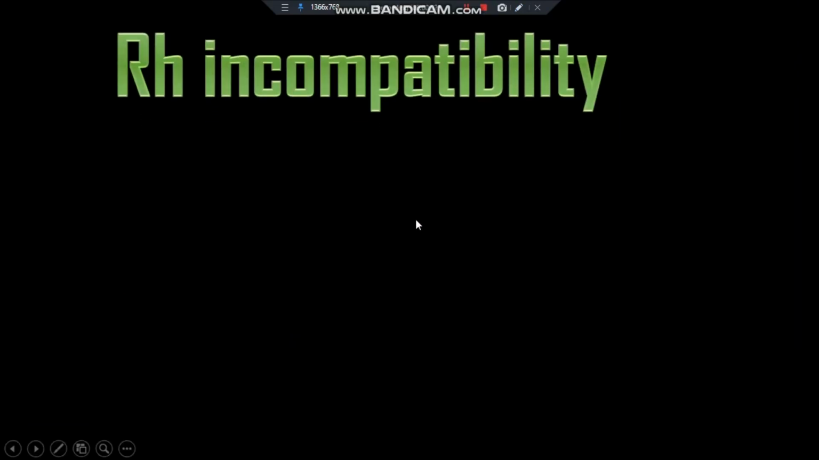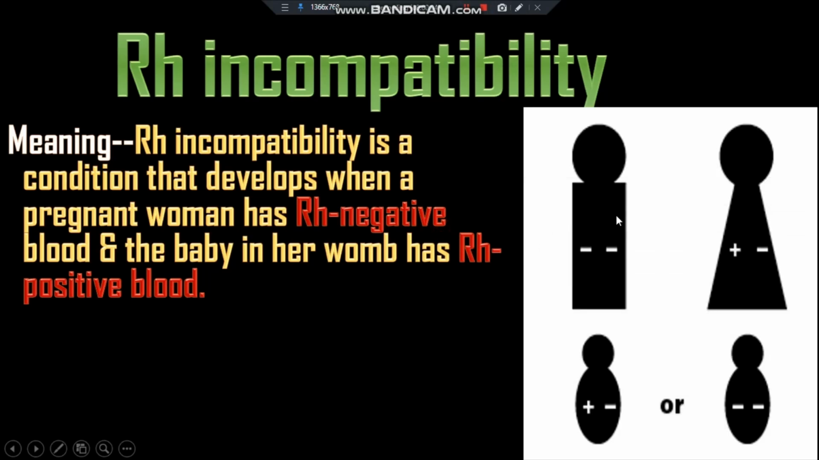What is Rh incompatibility? Here the mother is Rh negative and the father is Rh positive. So, the baby may be positive, may be negative. Rh incompatibility is a condition that develops when a pregnant woman has Rh negative blood and the baby in her womb has Rh positive blood. Then mixing can occur, so Rh incompatibility happens.